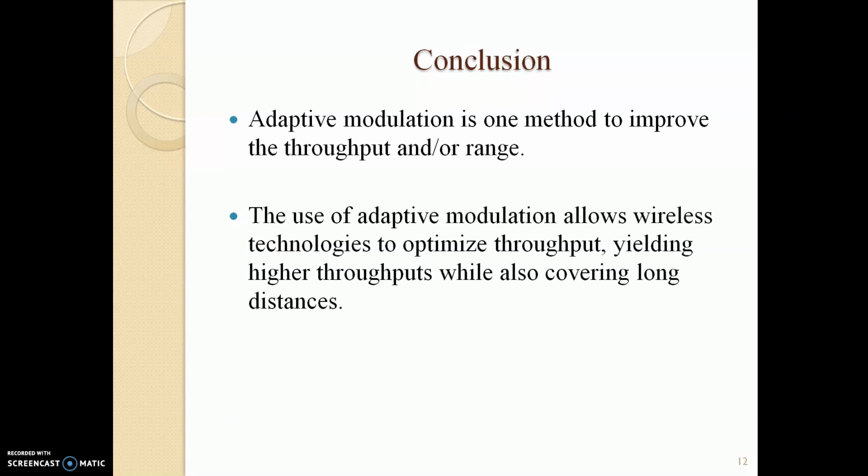Now conclusion. Adaptive modulation is one method to improve the throughput and range. The use of adaptive modulation allows wireless technology to optimize throughput, yielding higher throughputs while also covering long distances.